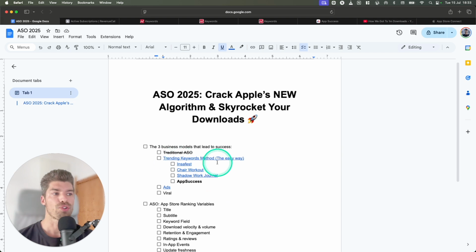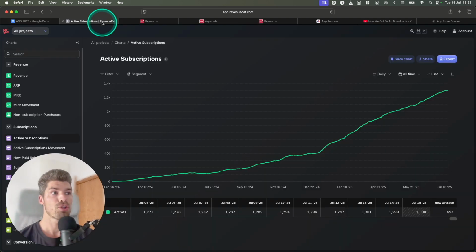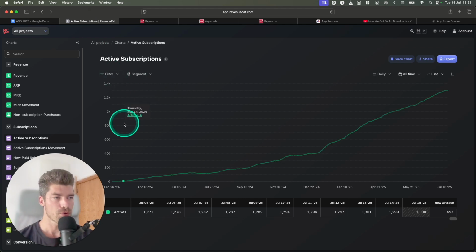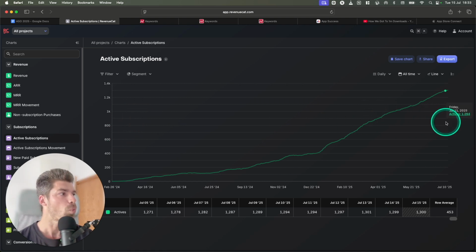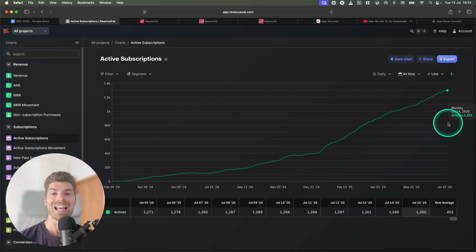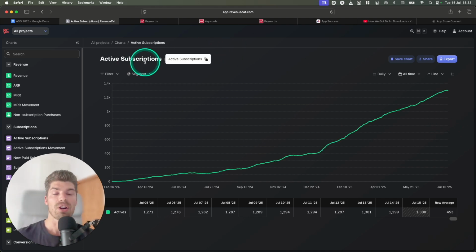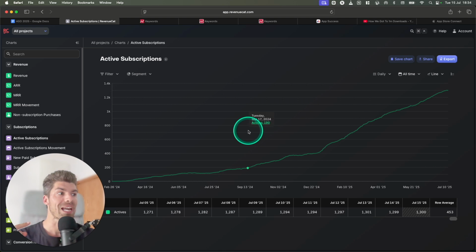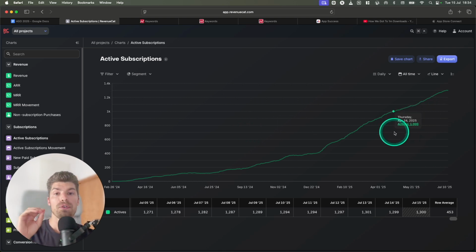My favorite one is the trending keywords method, and I think that's the easiest and simplest way. So let me just show you, this is the active subscriptions in my business since we started using the trending keywords method. As you see, we started with pretty much none a year ago, and now we have 1,300 active paying subscribers, and these are active subscriptions that renew. So these are annual, monthly, and weekly subscriptions. They continue renewing and they're growing on top of it.